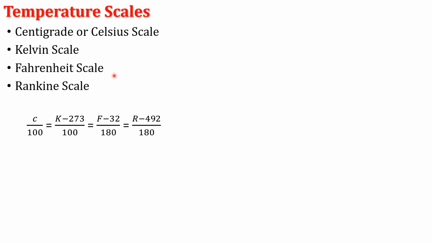Next one is the Fahrenheit scale. In the Fahrenheit scale, the fundamental interval, between the lower fixed point and upper fixed point, is divided into 180 equal parts. The lower fixed point, the ice point or melting point of the ice, is taken as 32 degree Fahrenheit. Hence (F minus 32) divided by 180.